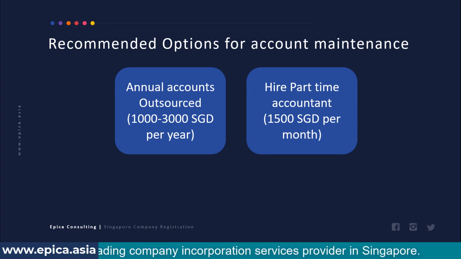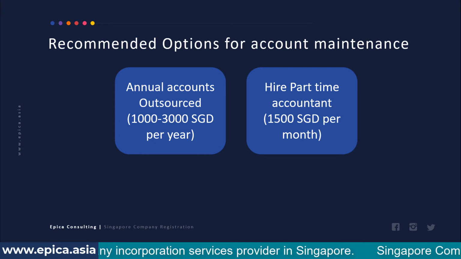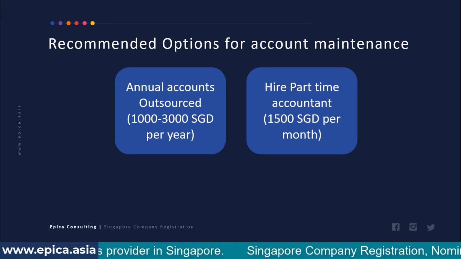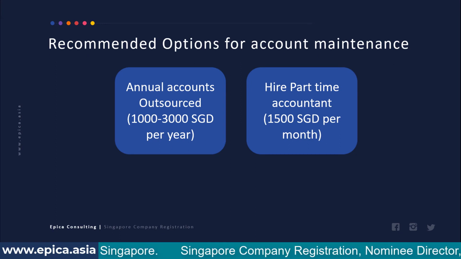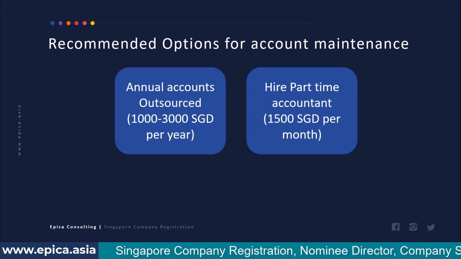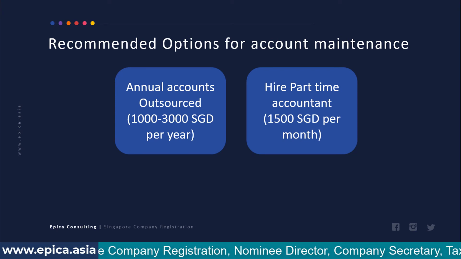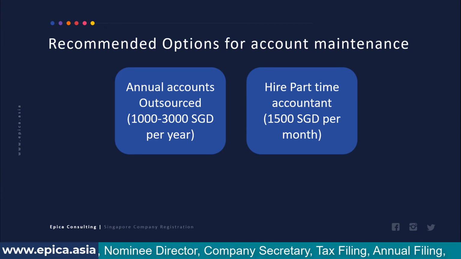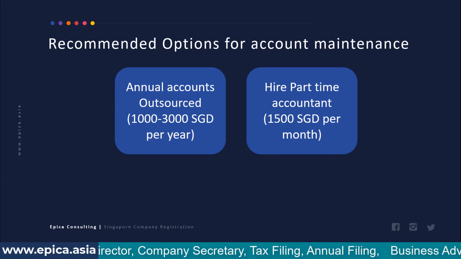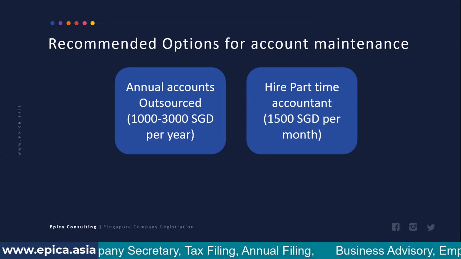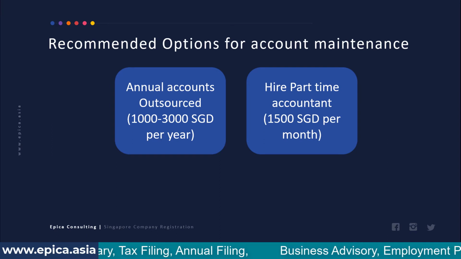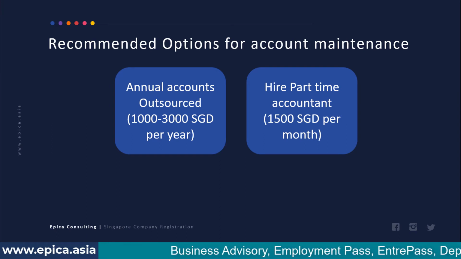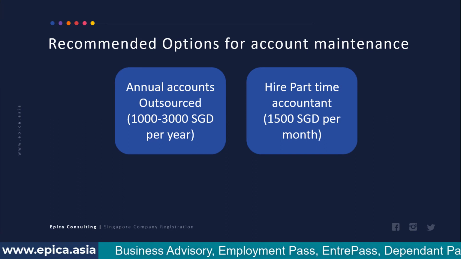But if you're a product sales company, the value of your sales might be low, but the volume might be high. For example, you are selling 500 products a month. In those circumstances, even if you may want to, doing it on an annual basis may not be possible. In this case, you will definitely have to go for hiring a part-time accountant and maintain the accounts on a monthly basis, because in that case you will need proper control over your receivables and payables.